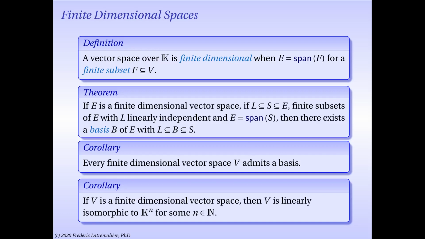So now we can use a theory we have developed in this course to conclude that if V is a finite dimensional vector space, then V is linearly isomorphic to k to the n for some natural number n. And the way it works is once you find a basis, you go back to the first math slide after the introduction of this course, and you'll see that